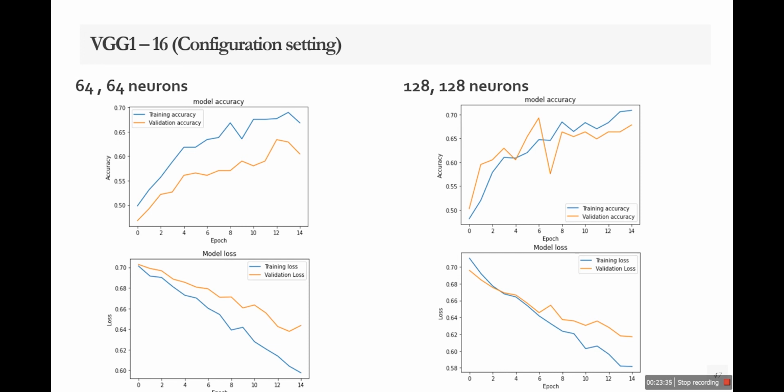Then 128 neurons. For now we are setting the parameters, so we are testing random neurons for our model, but then we understand the pattern, how it is following, if it is learning or not learning, if it's going into overfitting or underfitting, and then we will do further. In the 128 neuron model, the validation accuracy went up to about 70%, but it came down to 66-67%. So this model can also be used, but there is a problem we need to address. It is overfitting.